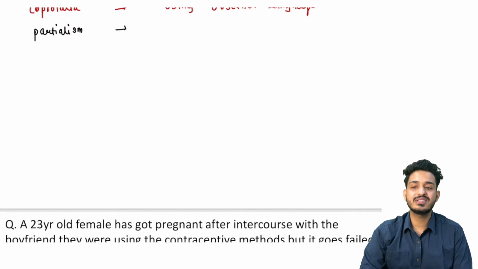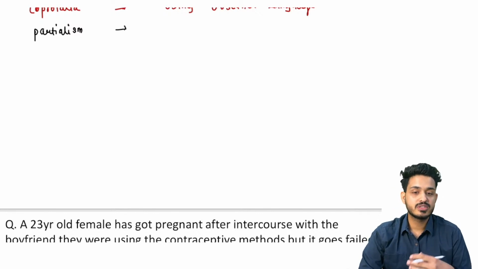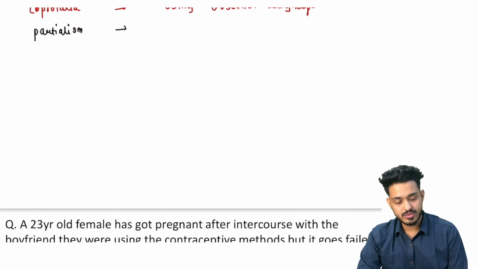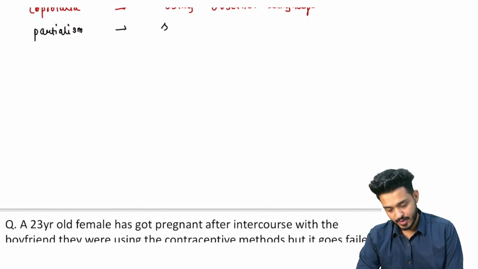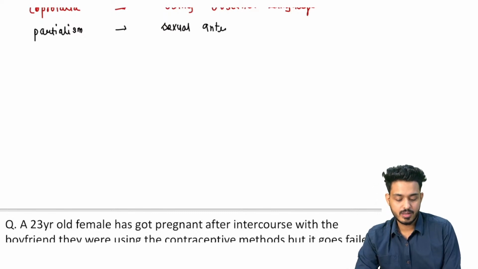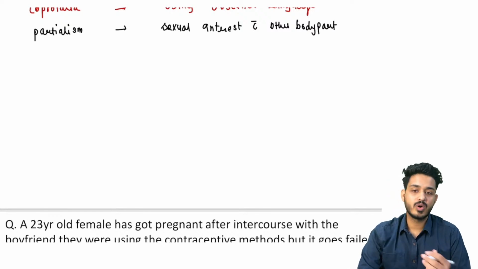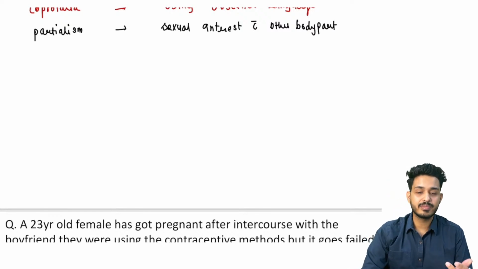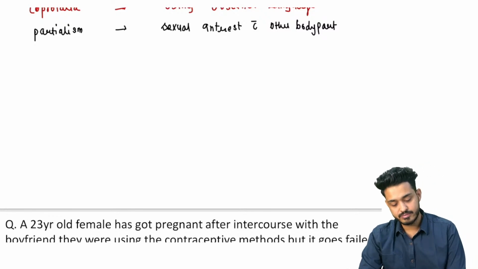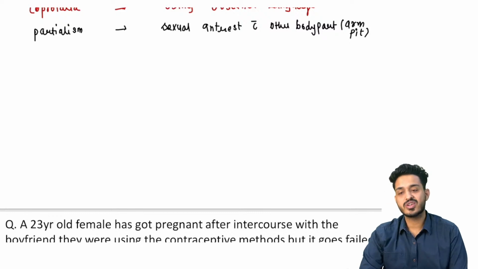Partialism का मतलब क्या होता है? These are the people who are going to have special interest apart from the sexual organ, right? So these are the people who are going to have sexual interest with other body parts, apart from genitalia. Like some people are having a habit of licking the armpit. That is going to be your partialism.